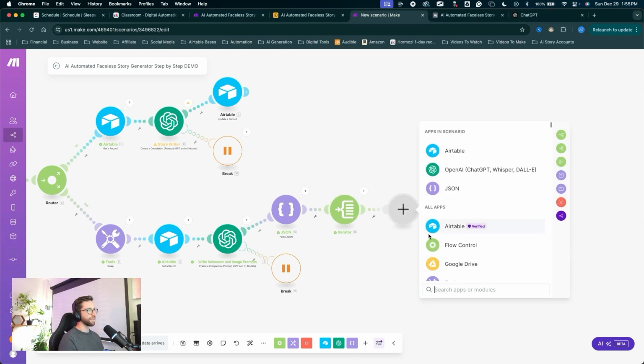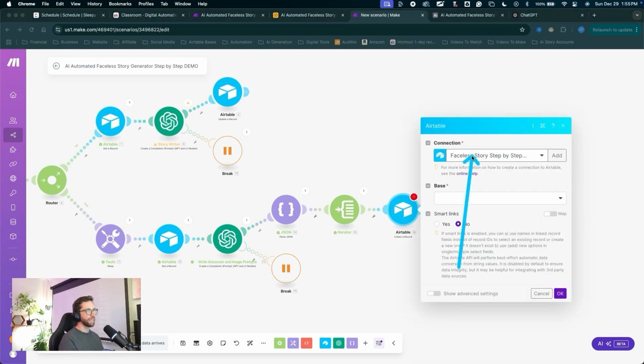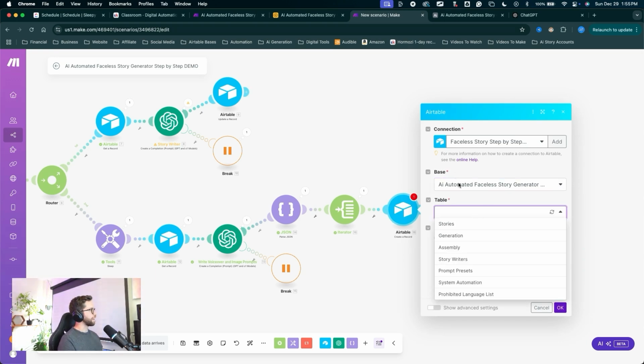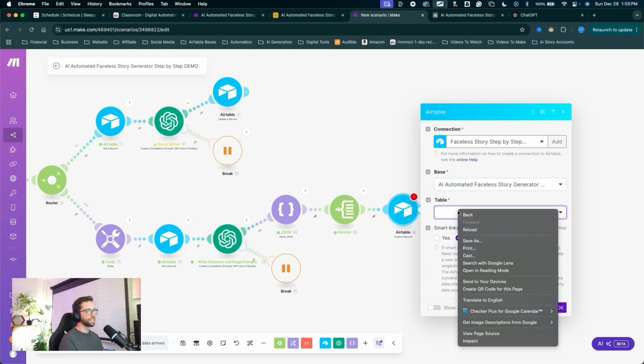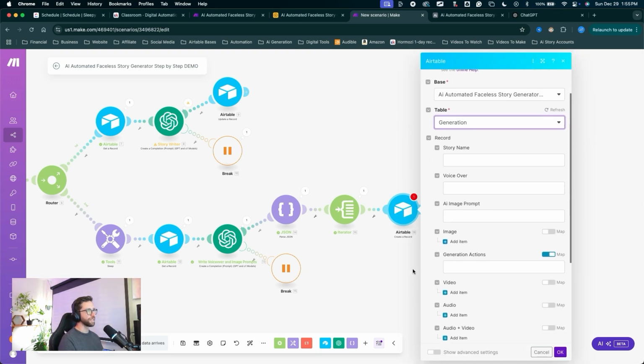Click the plus to create a new module. This is going to be Airtable. Create a record. Make sure the same connection is selected here. Let's choose the base. There it is. Choose the table. We're going to create all of these records in the generation table. Select the generation table, and now we can input what we want to be generated.